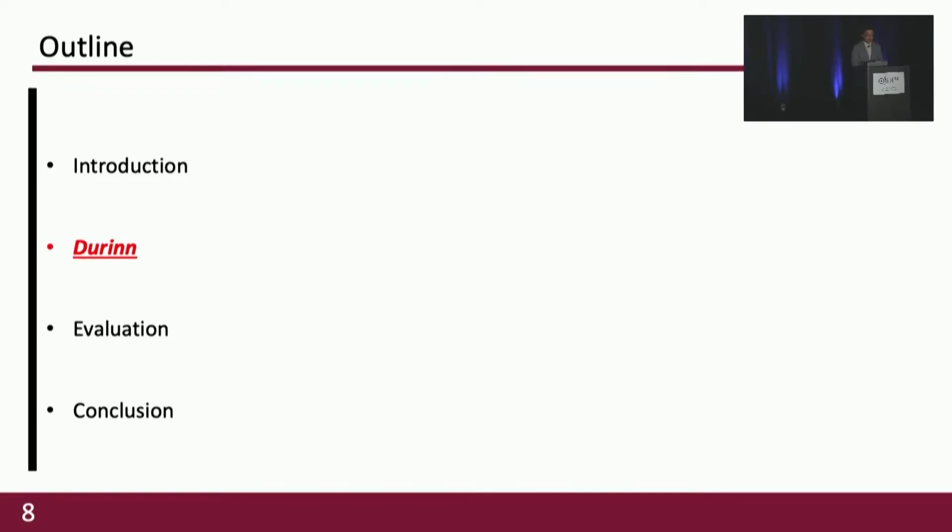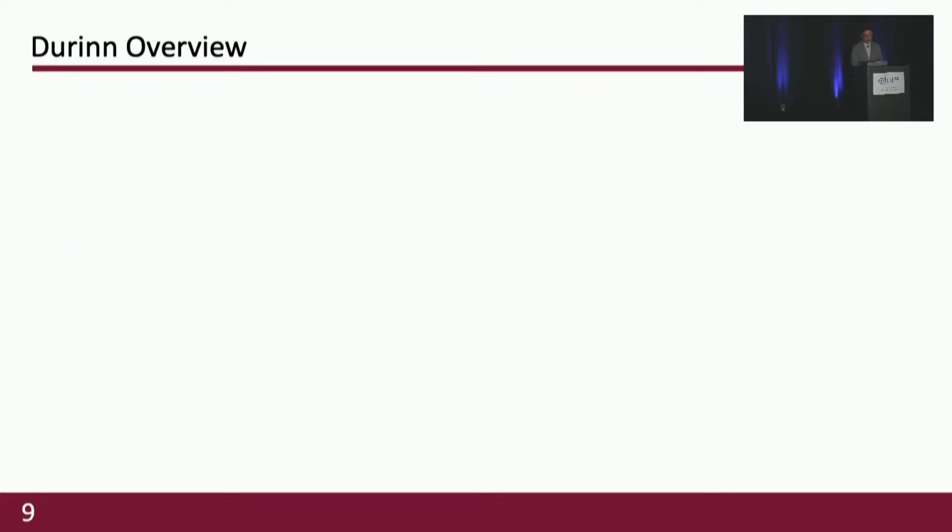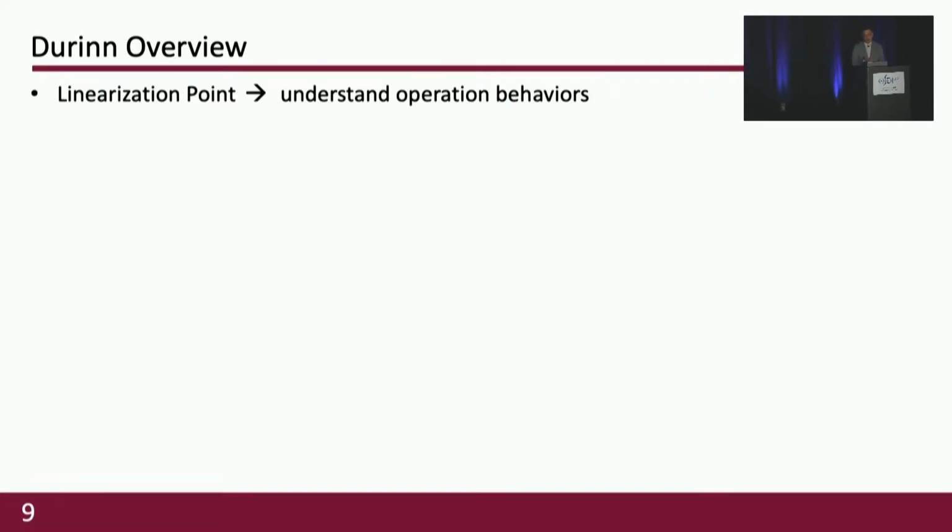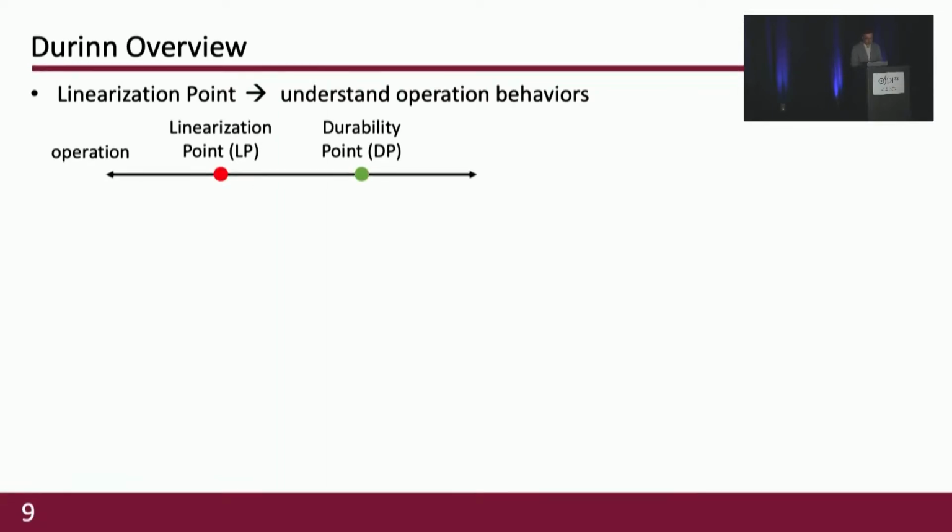Now let's move to the Durinn part. I'm going to introduce the overview of Durinn first. The heuristic of Durinn is that once we know the linearization point, then we can understand the behavior of each operation. For example, what is the operation behavior if a crash happens before the linearization point, or between those 2 points, or after the durability point?